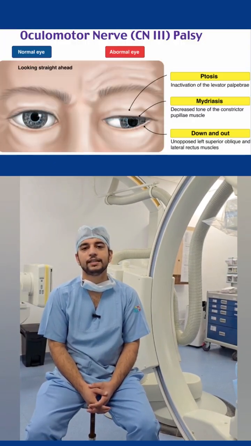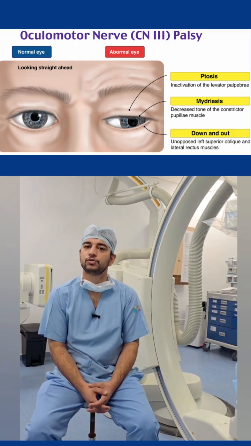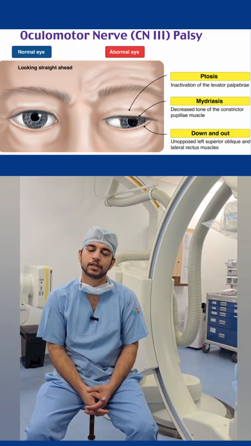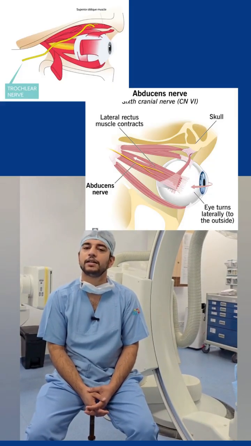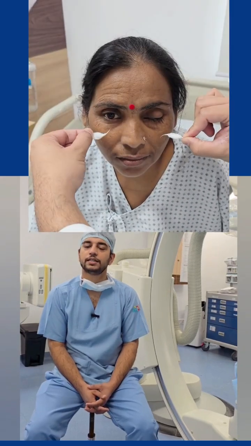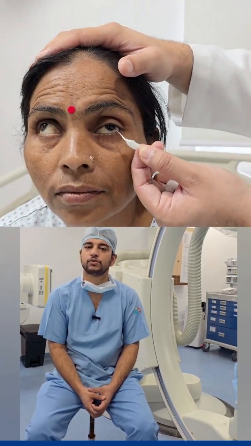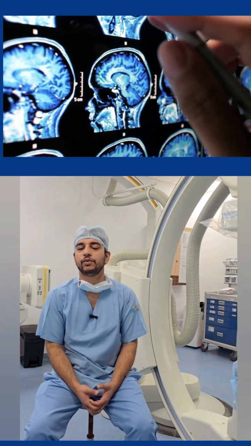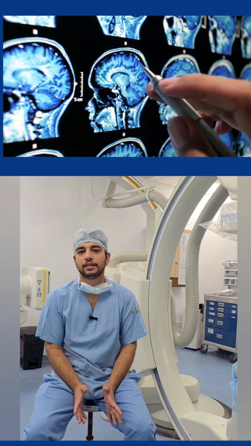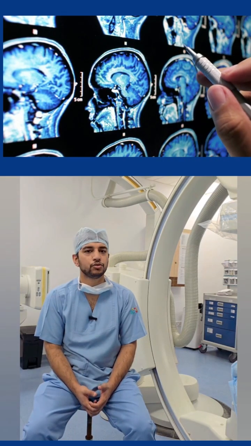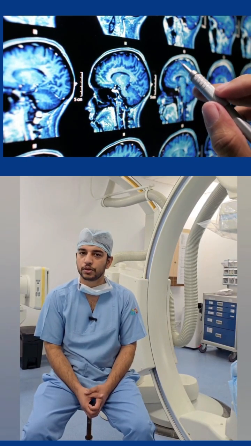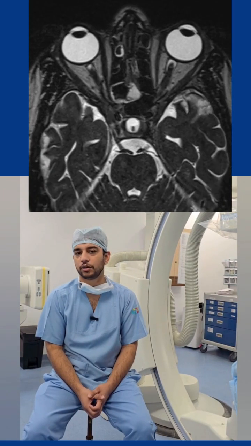Now, considering this as a third nerve palsy, I also wanted to examine other nerves which are generally associated with third nerve palsy. So the fourth nerve and sixth nerve were examined and looked fairly fine. Fifth nerve examination was also normal. Corneal reflex was okay. So considering this case as a third nerve palsy, I saw the MRI. The outside MRIs and films showed the third nerve on the left side fairly fine, and there was no abnormality in the parenchyma as well. So I thought I'll do one more MRI here and look for third nerve involvement.